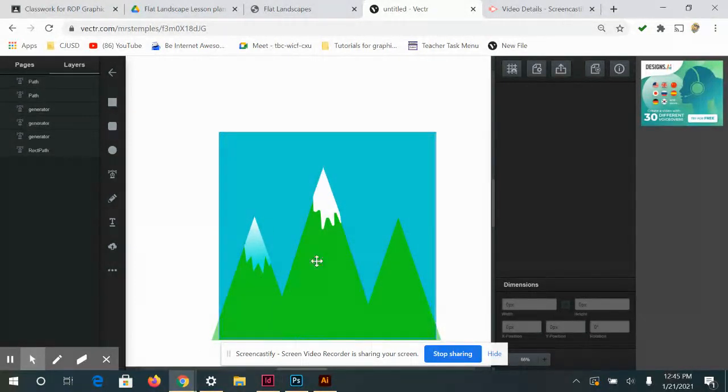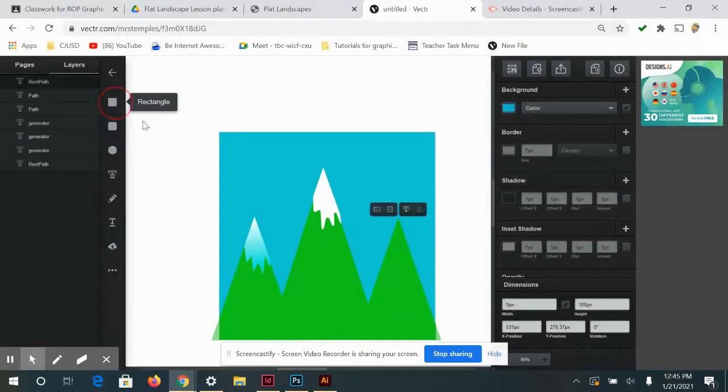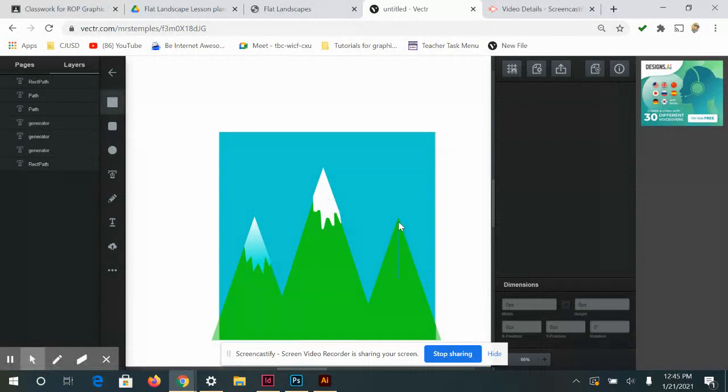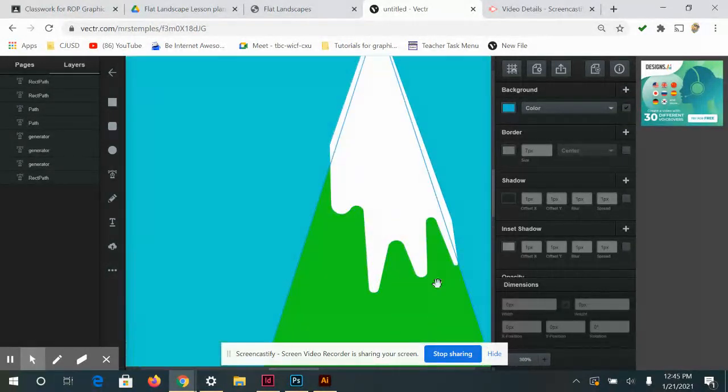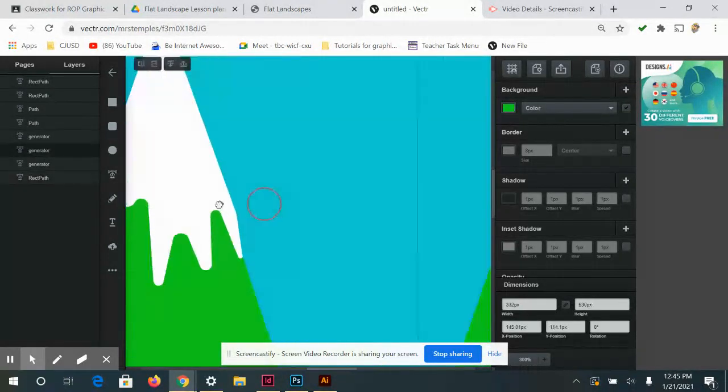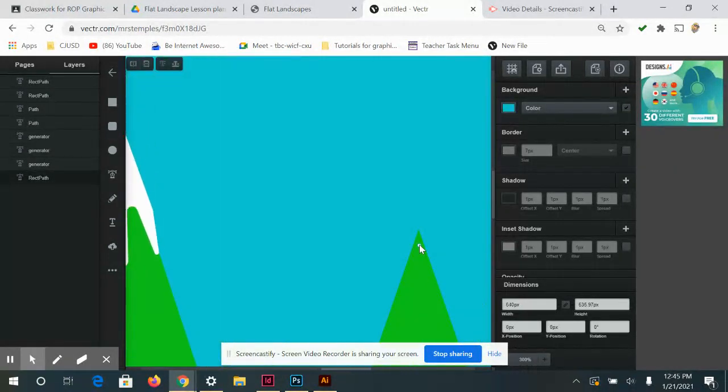You could even do the noodle type where you draw out the rectangles, which would kind of be a little bit difficult if your mountain was round, pointy around my mountain. Oh my goodness. Okay, let's try this again.